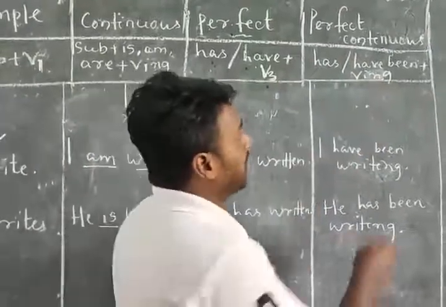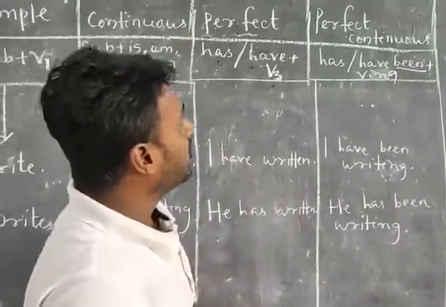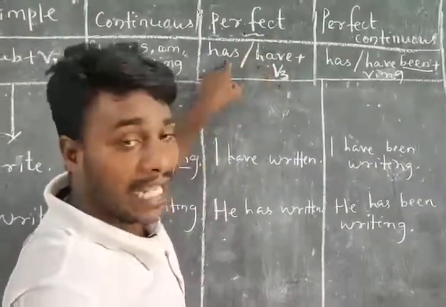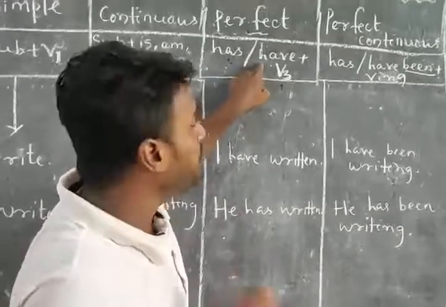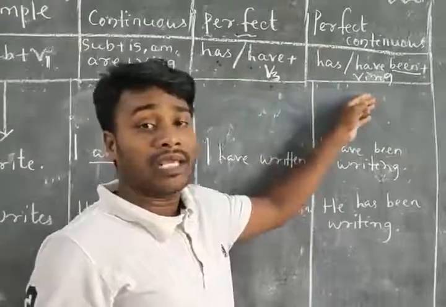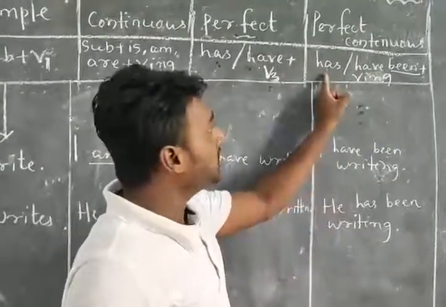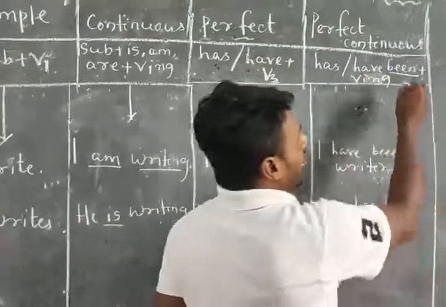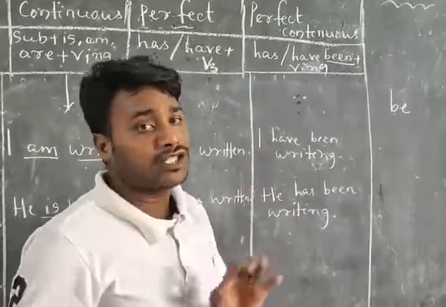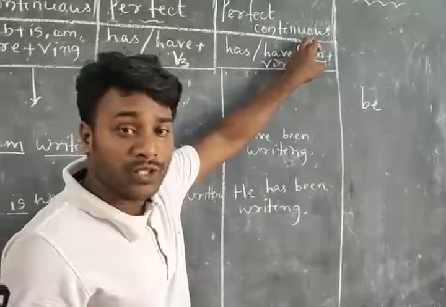Here we added been because we always use the third form with our helping verbs has and have. If we use has and have with the third form, then why can we not use the third form here? That's why, to help has and have, we take the third form of be, and the past participle form of be is been.